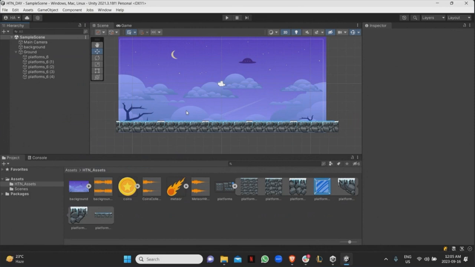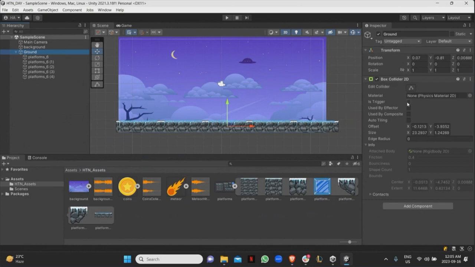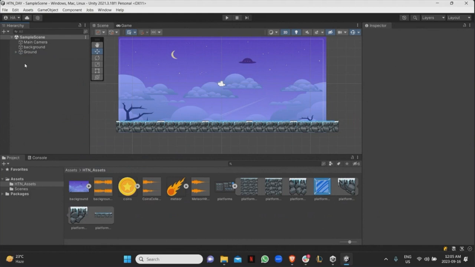Once I install the player there, the player won't be able to go through the ground. For this collider, should it be a trigger or should it not be a trigger? No, it shouldn't be a trigger because I don't want the player to be able to go through them, right? So now we have the ground done.